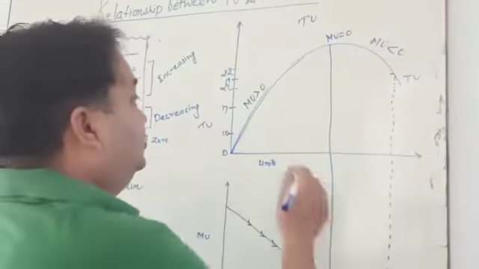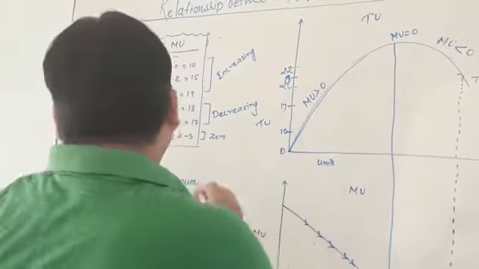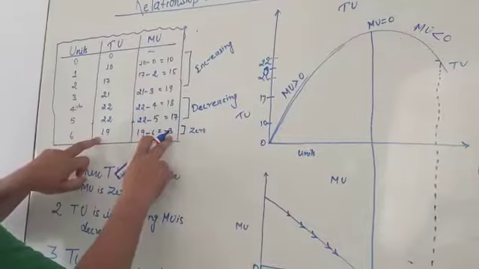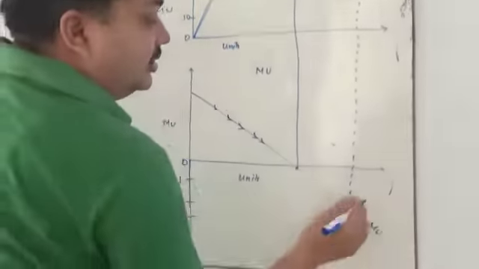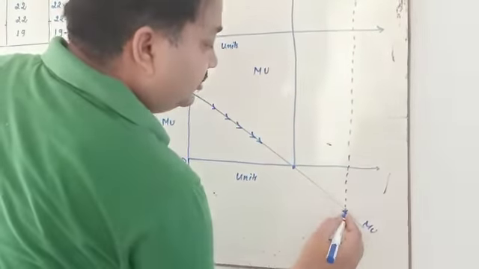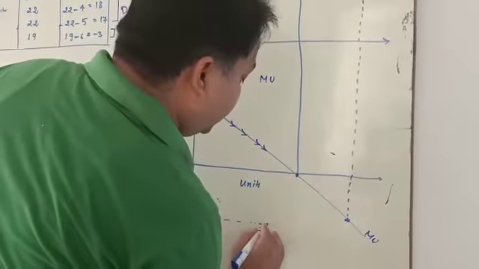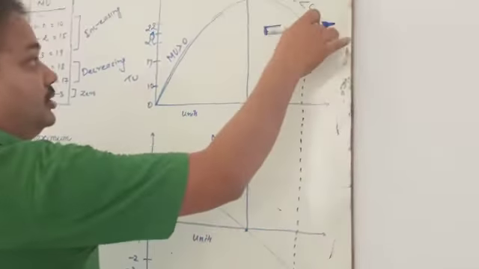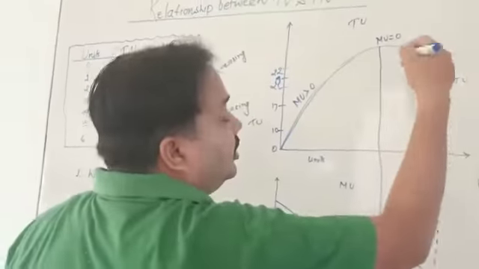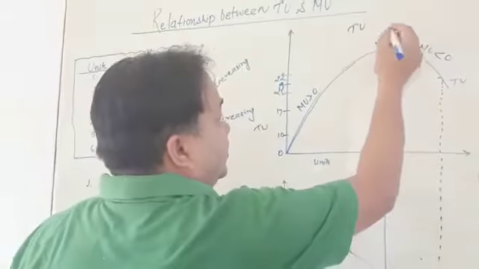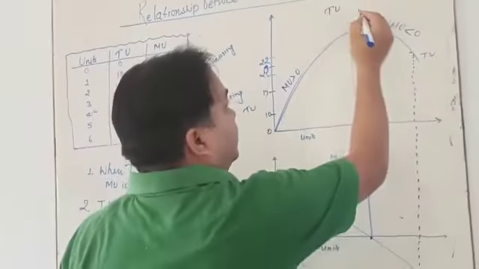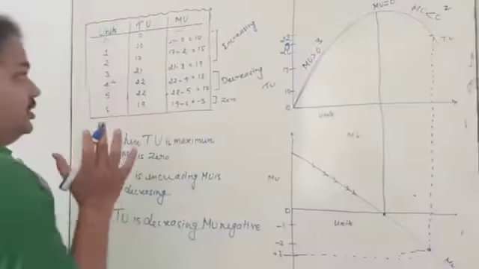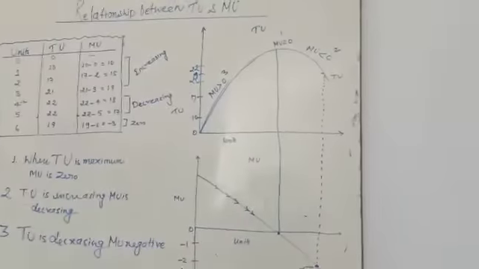What about this? When TU is 19, MU is -3. This -3 is observed here. So TU is going to be decreased, so MU will always be negative. These are the three relations. Relation number 1, relation number 2, and relation number 3 are mentioned here. You can write in your copy.